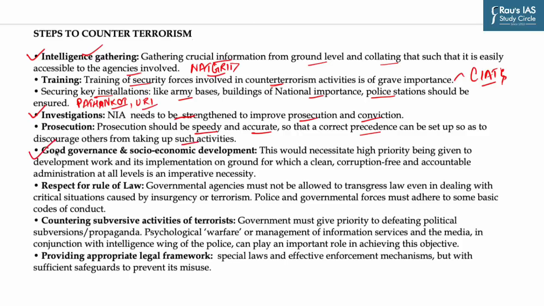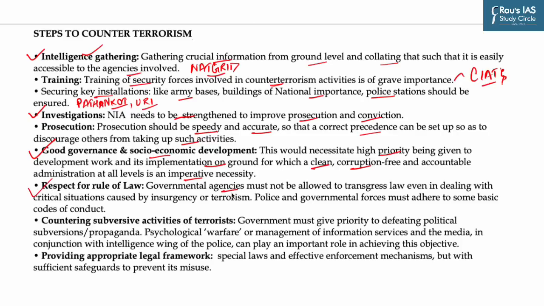Then to have good governance and socio-economic development. This would necessitate high priority being given to development work and its implementation on ground, for which a clean, corruption-free and accountable administration at all levels is an imperative necessity. The next suggestion is respect for rule of law.